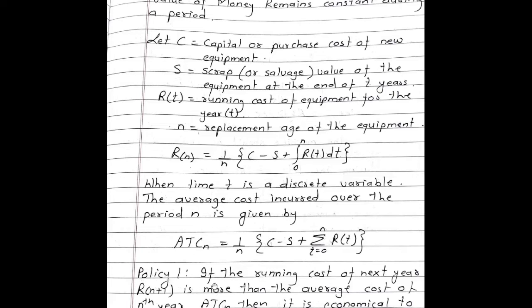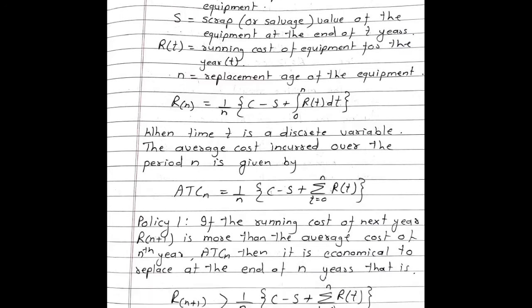Policy 1. If the running cost of the next year, Rn plus 1, is more than the average cost of nth year, then it is economical to replace it at the end of n years. That is, if Rn plus 1 is greater than 1 upon n, C minus S plus summation RT.